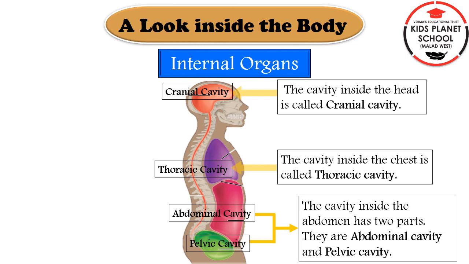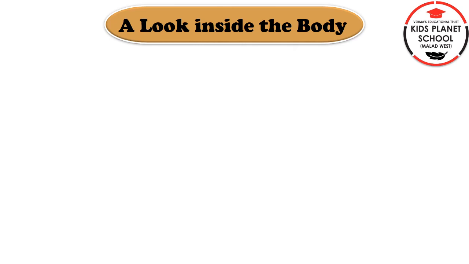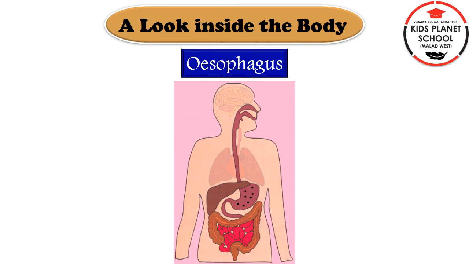The cavity inside the abdomen, that is stomach, has two parts. They are the abdominal cavity and the pelvic cavity. All the internal organs are situated in these cavities. Let us now learn about few internal organs and their functions in detail. Let us begin with esophagus.